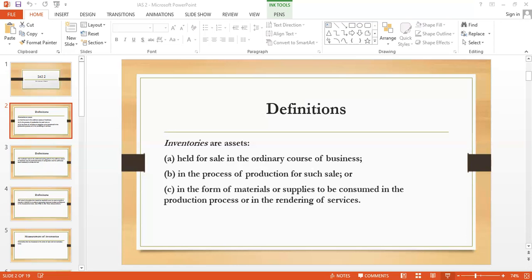For example, we have 100 units in stock, and our history says that the first purchase was 50 units at the rate of, suppose, 2 each. Then the next purchase was 200 units at the rate of 2.5 each. Then we sold someone 150 units.